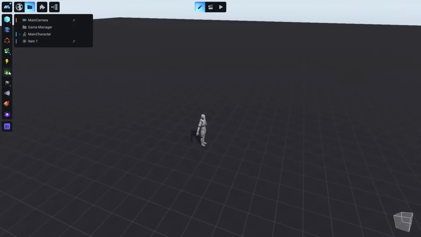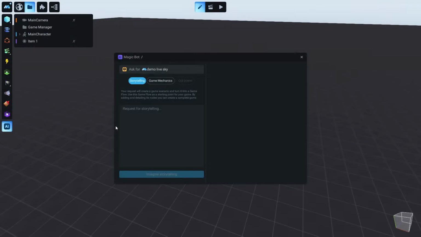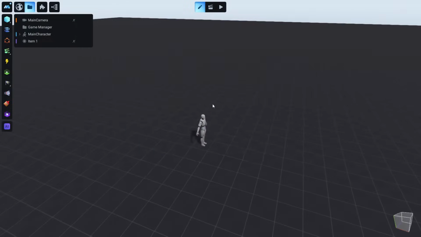Here are the triggers, the colliders, the lights, just a brief description of what everything is. The speaker, the paint group, the baking volume, and of course this is the artificial intelligence that we can generate stuff.